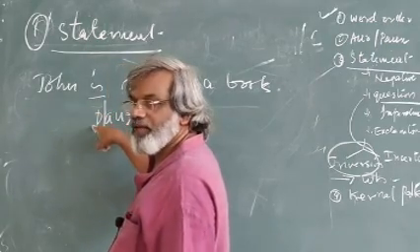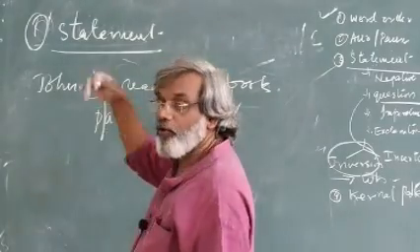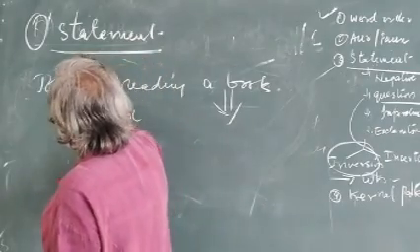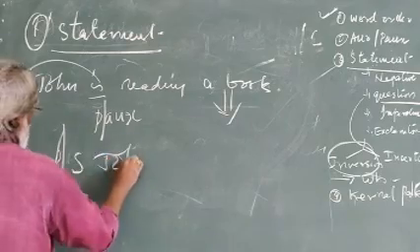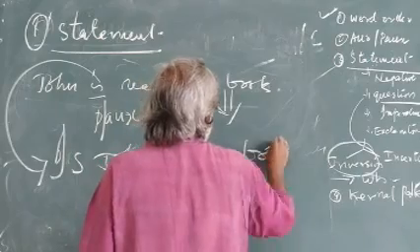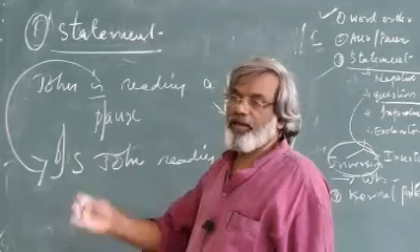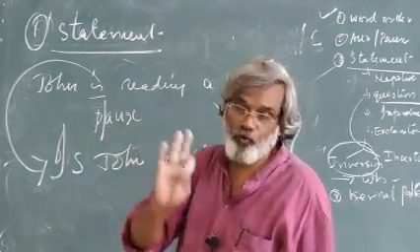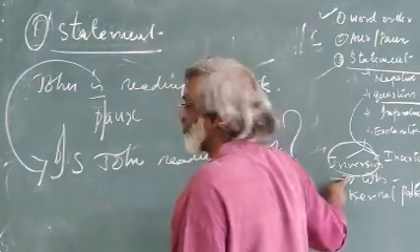Primary auxiliary is written here. Our duty is to change this statement into a question. How? You take this "is" to the front side. Then you write, "Is John reading a book?" Question mark. Traditional grammarians refer to this pattern as a yes or no question. But modern grammarians put another label: inversion.